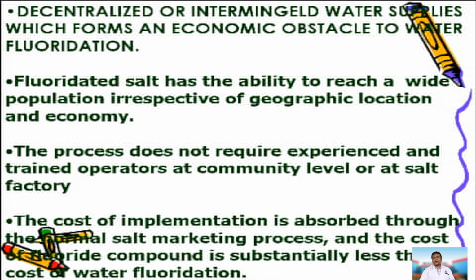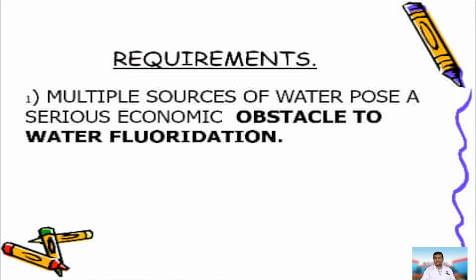Fluoridated salt has the ability to reach a large part of the population irrespective of geographic location and economy. The process does not require experienced or trained operators at the community level or at the salt factory. The cost of implementation can be absorbed through the salt marketing process, and the cost of the fluoride compound is substantially less than that of salt or water fluoridation. The multiple sources of water pose a serious obstacle to water fluoridation.